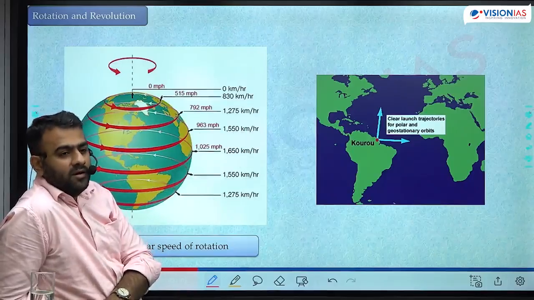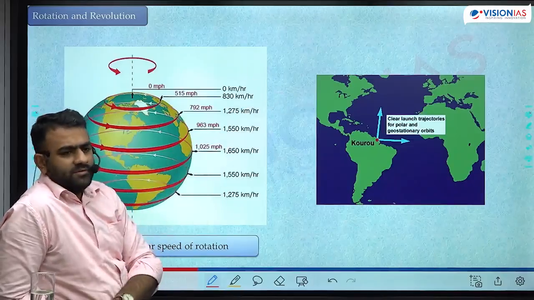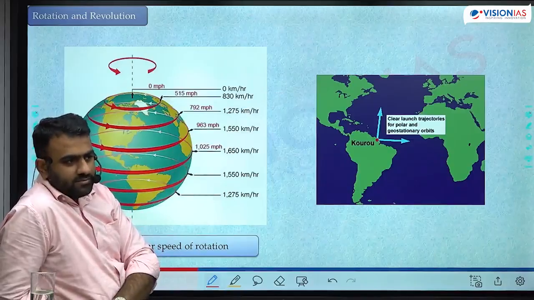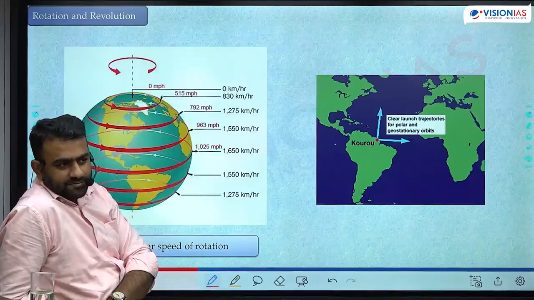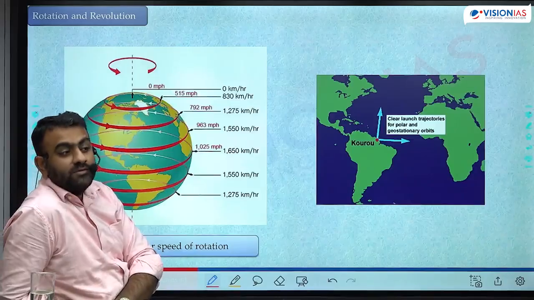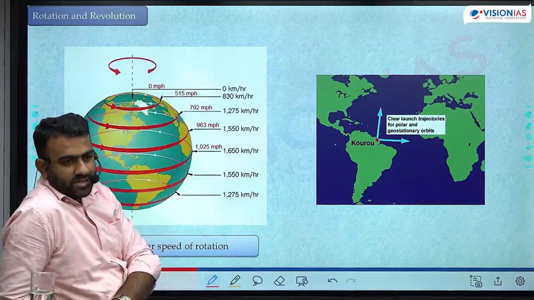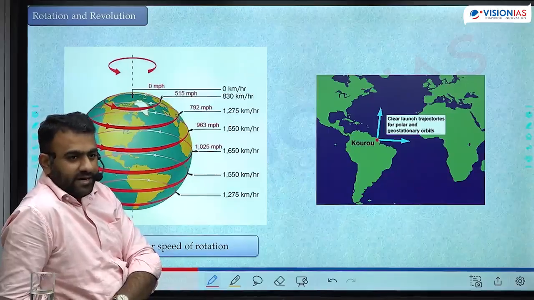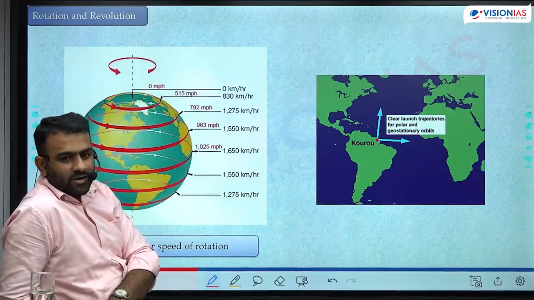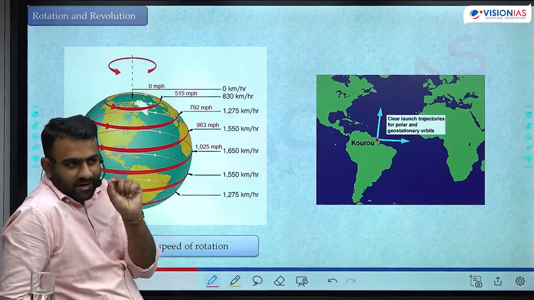ठीक है, फिर अटलांटिक ओशन कहीं पे मेडिटेरेनियन सी में करो. Why are there more chances of success near to the equator? Because of lesser fuel. Lesser fuel, lesser weight, greater chance of success. You know, in rockets, they count each and every gram. Each and every gram is counted.